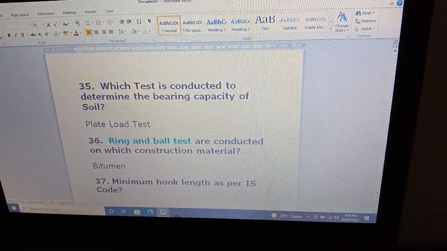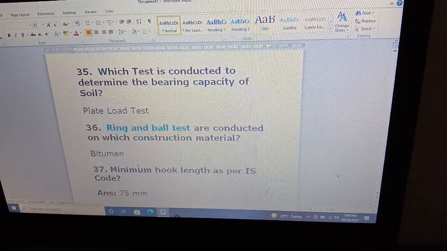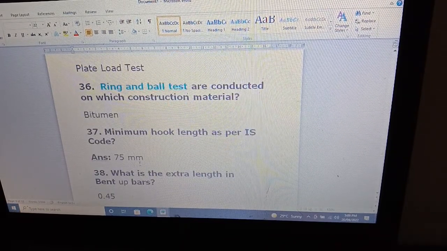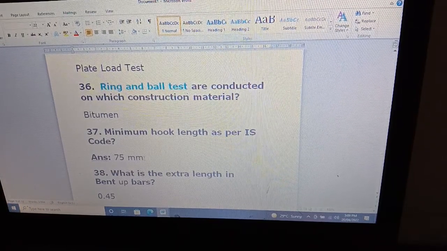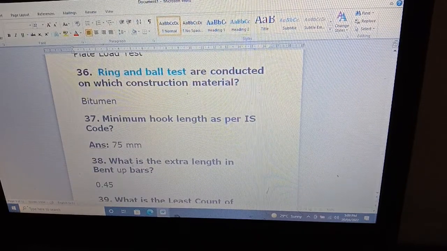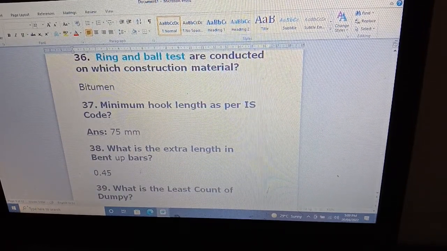Bitumen. Ring and ball test is conducted for bitumen. Minimum hook length as per IS code is 75 mm. It means 7.5 centimeter. What is the extra length in bent up bar?